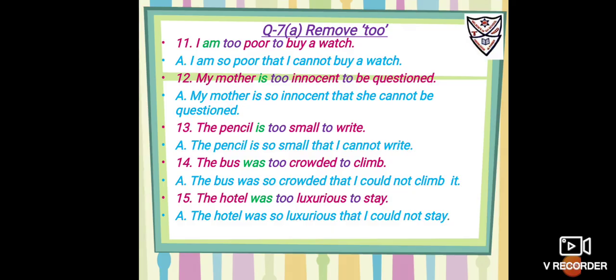Number 11, I am too poor to buy a watch. So it is "am", so you are going to use present verb. It is going to use "cannot". So it is: I am so poor that I cannot buy a watch.